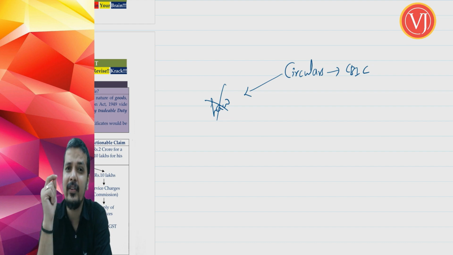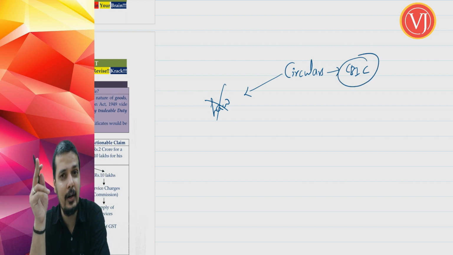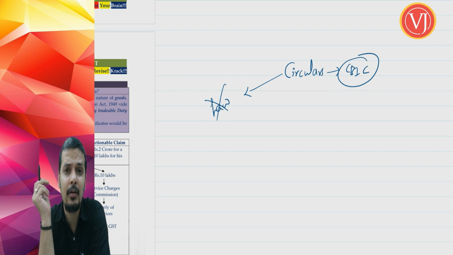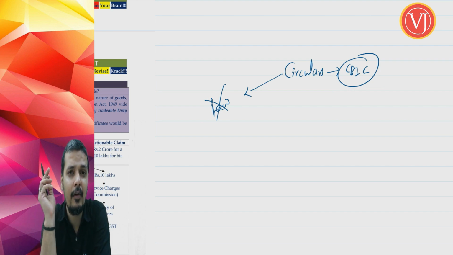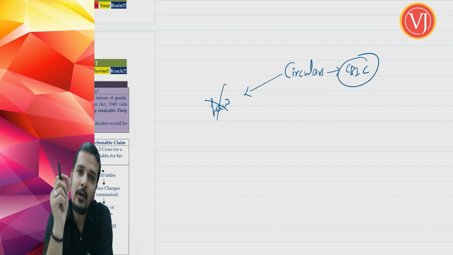Understand that regulations and notifications can be given by CBIC. So CBIC is also going to give regulations and notifications. When they are giving regulations and notifications with the power which comes from the Act or rules, that is part and parcel of law. But when CBIC is issuing circulars, they don't form part of law.